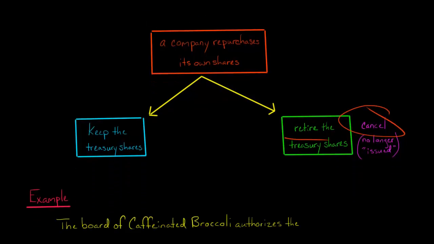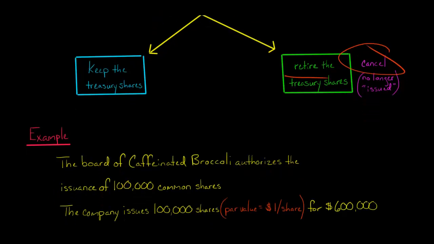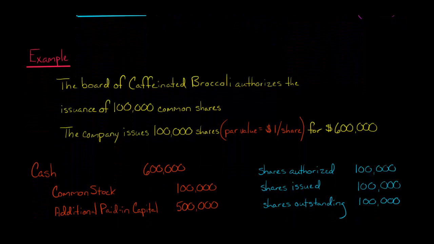Okay, so let's go through the accounting of how this would work. Let's say we've got a company called Caffeinated Broccoli, and the company's board of directors authorizes the issuance of 100,000 shares of common stock. Okay, so we're going to go right from the beginning. They've issued 100,000 common shares. There's a par value of $1 a share. They issue the shares for $600,000.